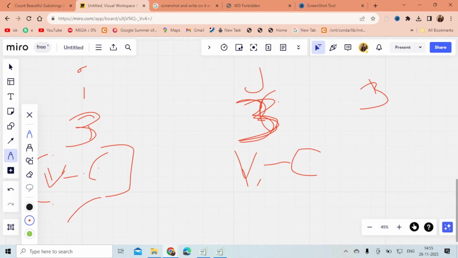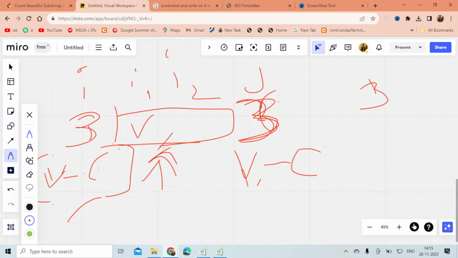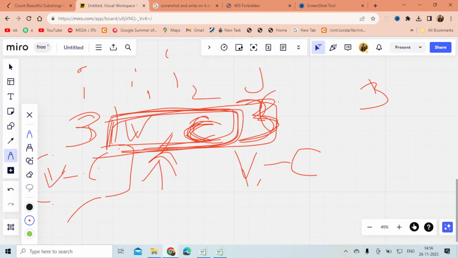Now, between index i and index j, what I have done is added a few consonants and a few vowels, and the amount should be equal, so the vowel count and the consonant count will be equal here. That is the reason the vowel count and consonant count should be equal in this region, obviously, because if we add an equal number of vowels and an equal number of consonants in this string, our difference remains the same. Now this is clear to you.